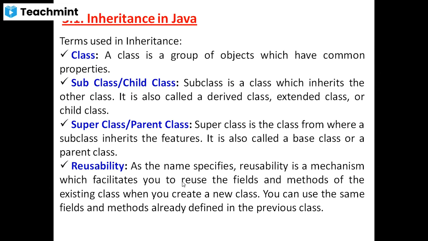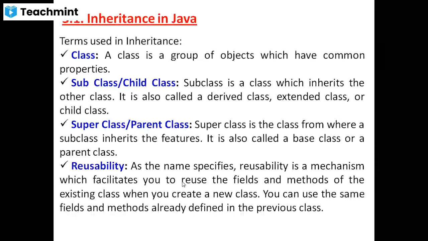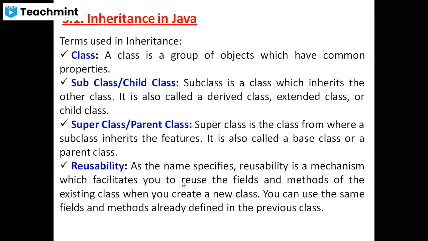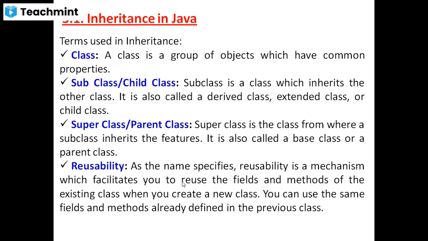Okay. The next term is reusability. Already we discussed reusability. As the name specifies, reusability is a mechanism which facilitates you to reuse the fields and methods. Whatever fields and methods are present in the parent class, all of them we can reuse in the child class itself. That's why the word is reusability. Understood?